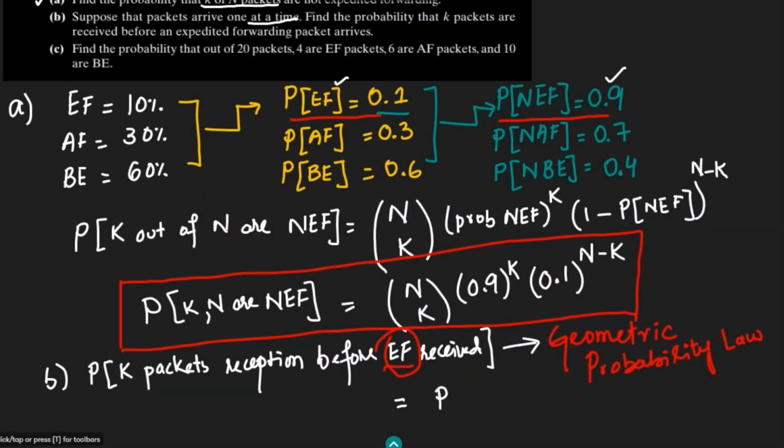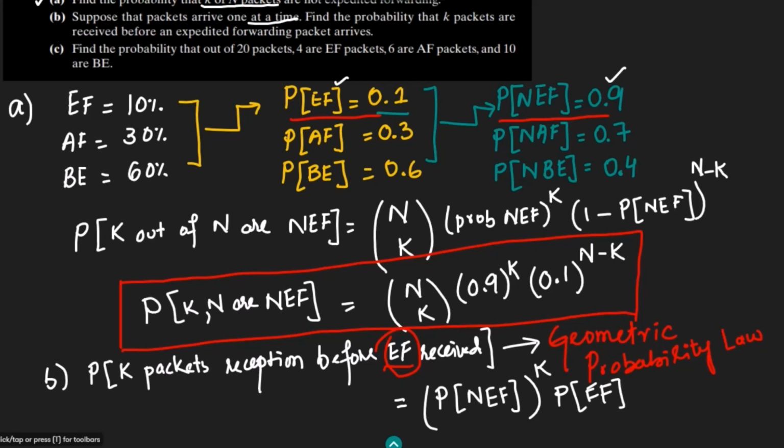So here, probability of no EF, and it should be K, because after K packets, we will receive this expedited forwarding. Okay, so this will be here.